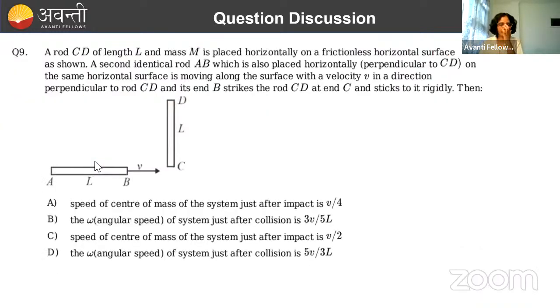So yes, this is the question. One question I've included. I've largely avoided including questions from rotation. क्यों? क्योंकि in the previous stage मैंने बहुत सारे question discuss किये.